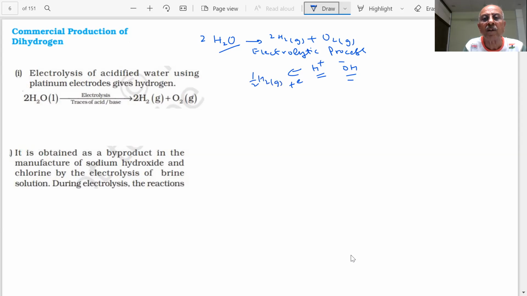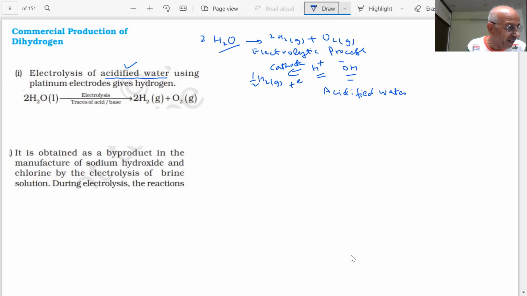At the cathode, this reduction is going to take place. But the concentration of these ions is very small. Therefore, instead of pure water, we use acidified water. This will increase the amount of H plus in the solution. If you add traces of acid, then electrolysis of acidified water will produce hydrogen gas and oxygen gas.